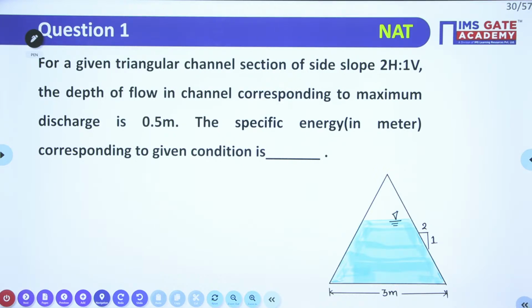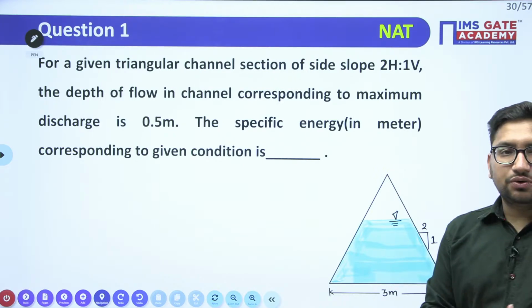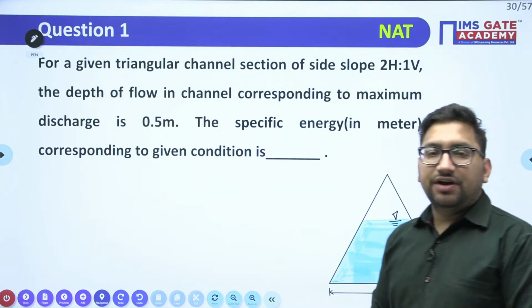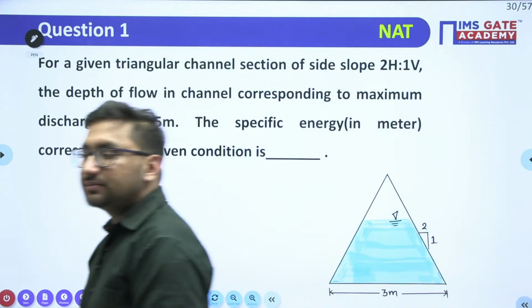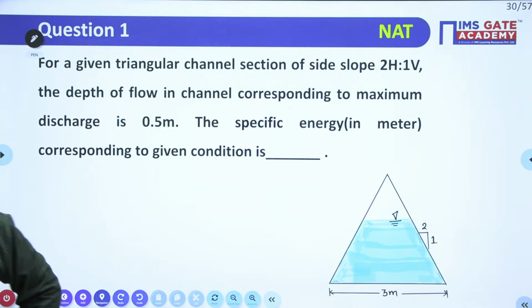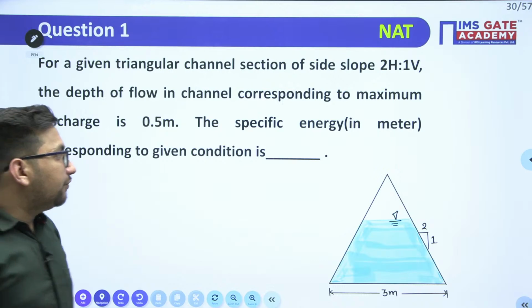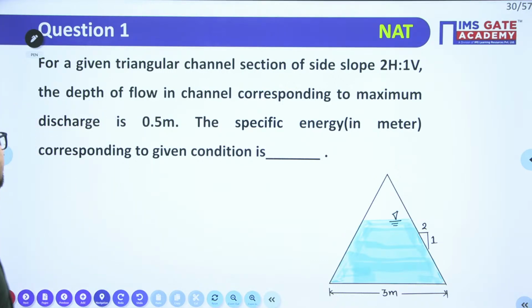Try to read the question, understand the question, see what data is given to you and what is asked. Now let's read.